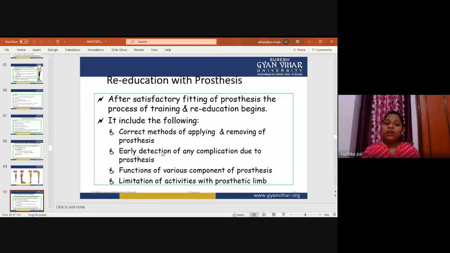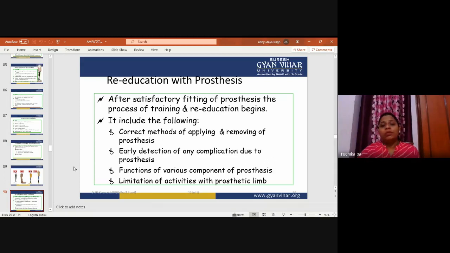Now, correct method of applying and removing. This is important, as how we are connecting the prosthesis to the stump, the amputated part, and how we are removing it, because there are straps and buckles also. So we need to go for correctly applying and removing the prosthesis, so that it will not harm the skin or the stump, and the prosthesis you are using will remain in better condition. No prosthesis will be destroyed.